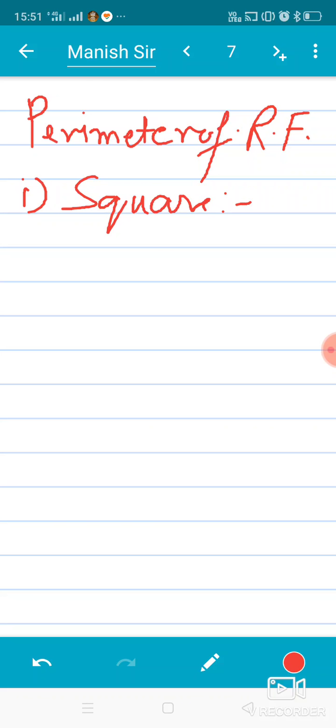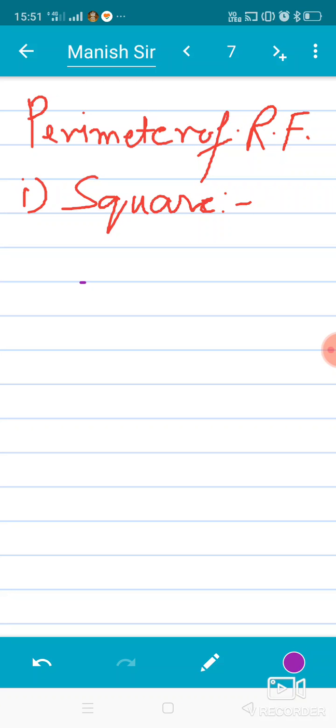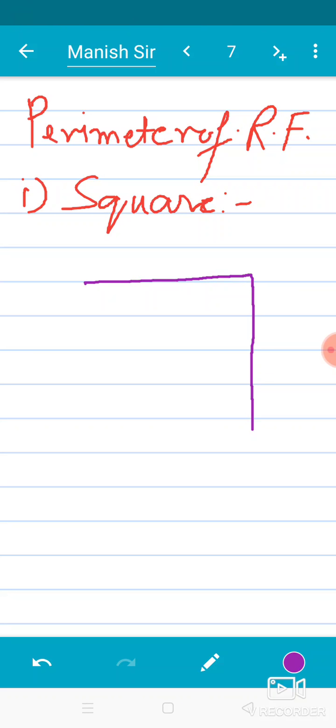We know the definition of a square is the geometry whose four sides are equal.